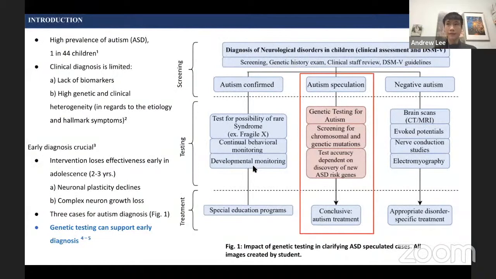Firstly, there is a high prevalence of autism, as 1 in 44 children are afflicted by the disorder. The clinical diagnosis of autism has been limited by the lack of conclusive biomarkers and the high genetic and clinical heterogeneity in regards to autism's etiology and hallmark symptoms.